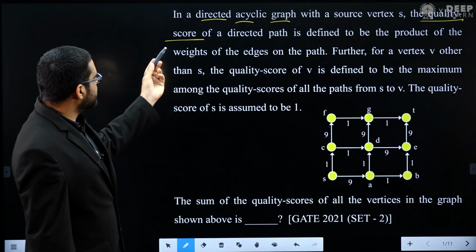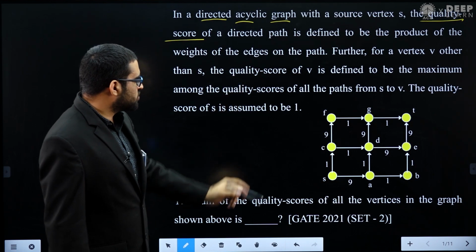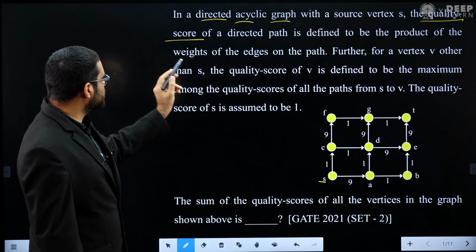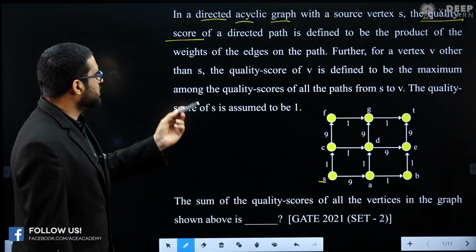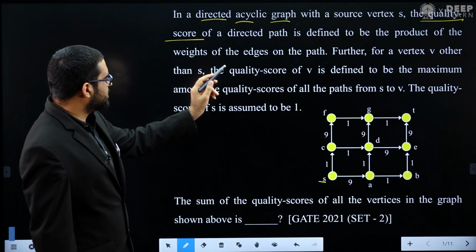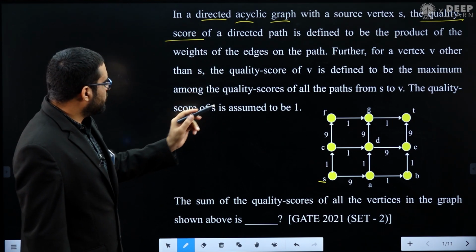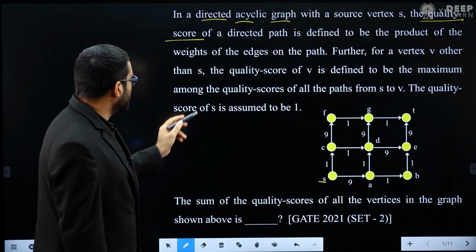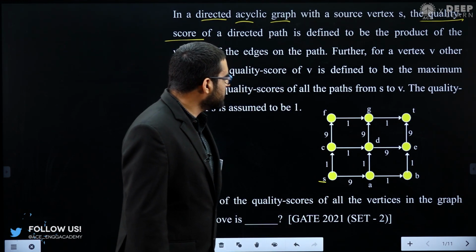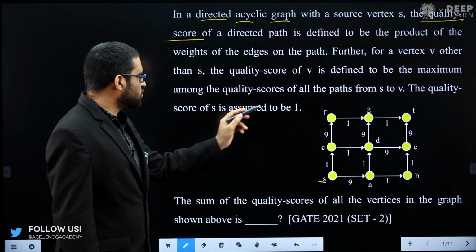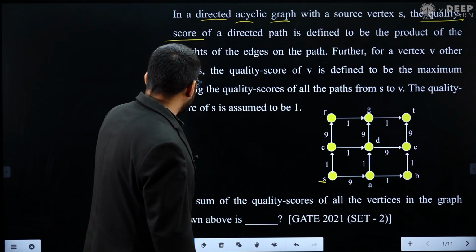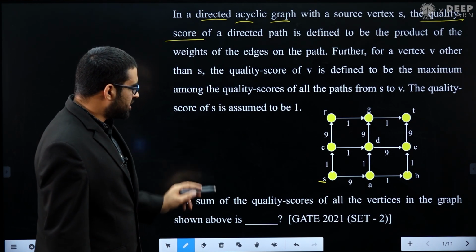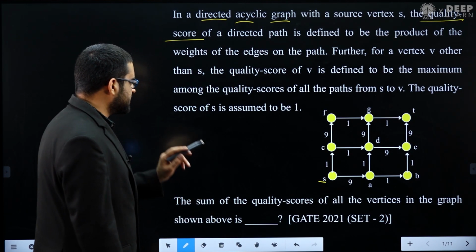Now you can see he is saying that in a directed acyclic graph with source vertex S, this vertex S is the source vertex, the quality score of a directed path is defined to be the product of weights of the edges of the path. Further, for a vertex V other than S, the quality score of V is defined to be the maximum among the quality scores of all the paths from S to V. The quality score of S is assumed to be 1. So now he is asking the summation of quality score of all the vertices in this graph.